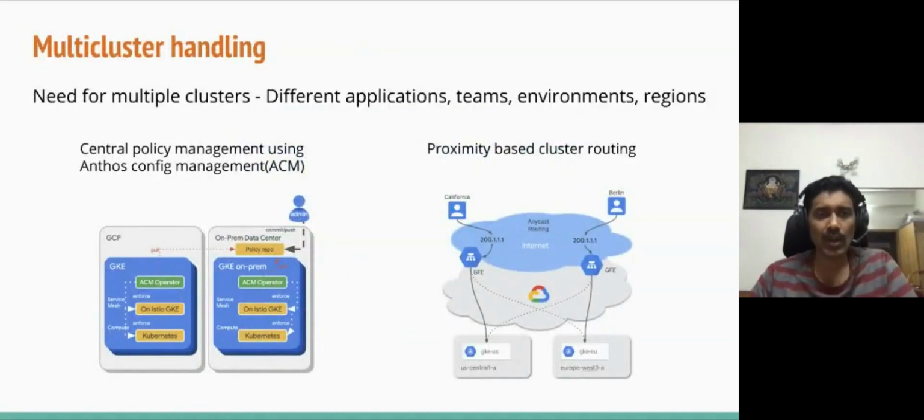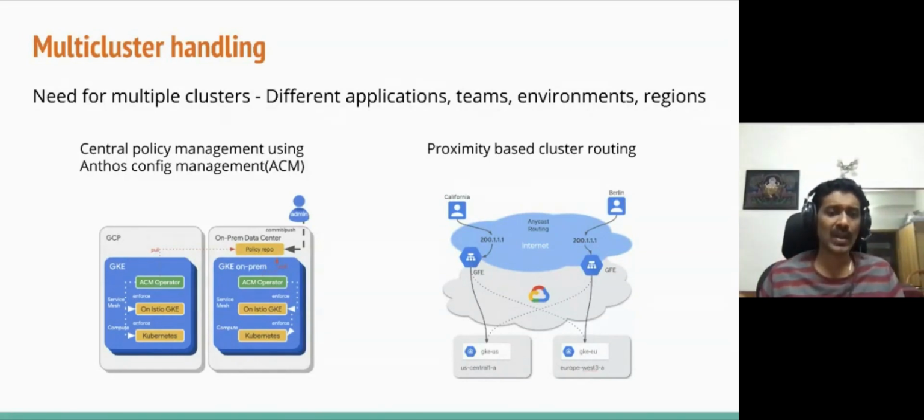The second is about multiple clusters. When you say multiple clusters, there are different reasons why you would have them. One could be you have a developer environment, a staging or a production, or you have different teams in your company, and each of these teams wants a different cluster.